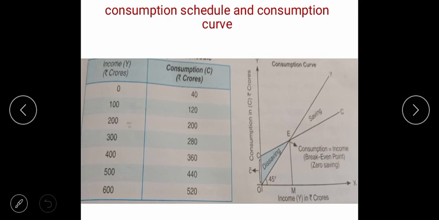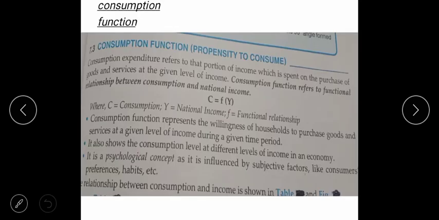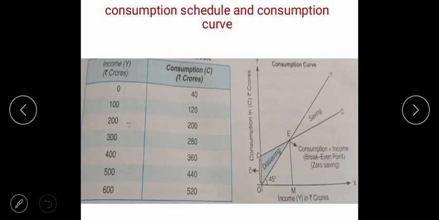See, this is the aggregate demand, your CC, the consumption. In the previous topic, CC stands for your aggregate demand.